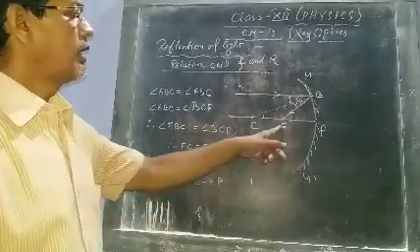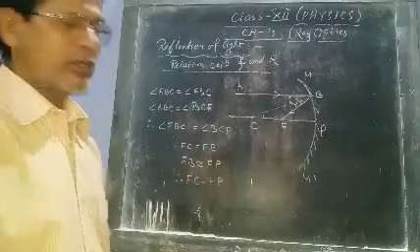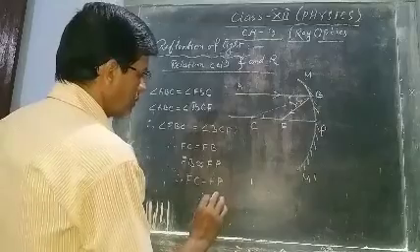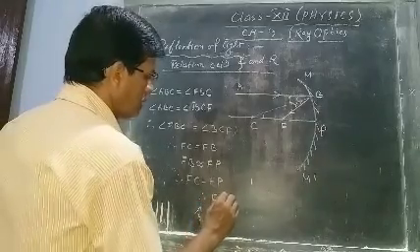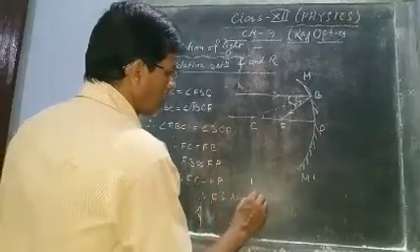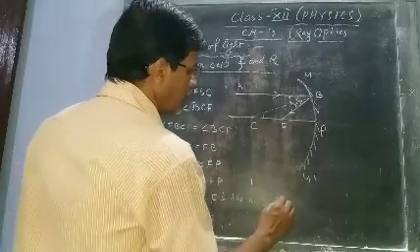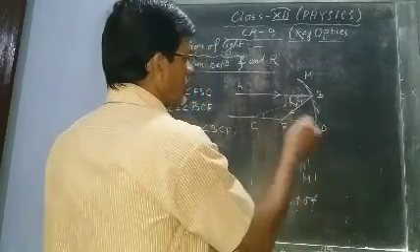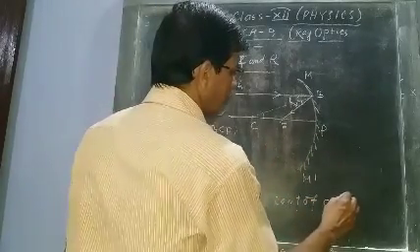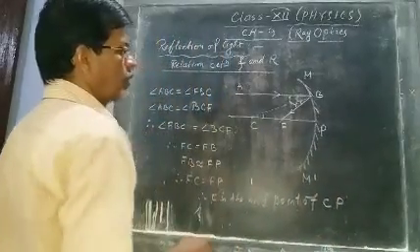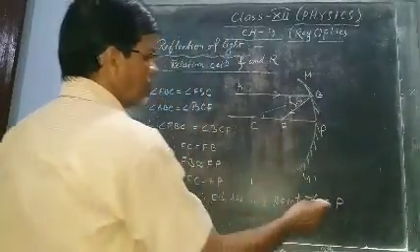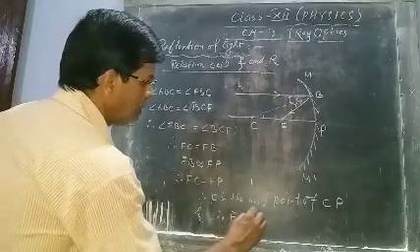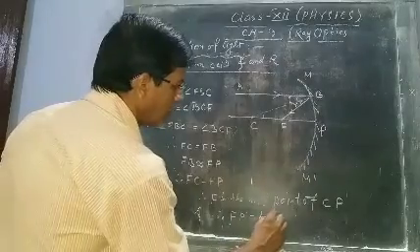What does it mean? F is the midpoint of these two. Therefore, F is the midpoint of CP. This is the midpoint. What does it mean? FP is half of CP. Therefore, FP equals half of CP.